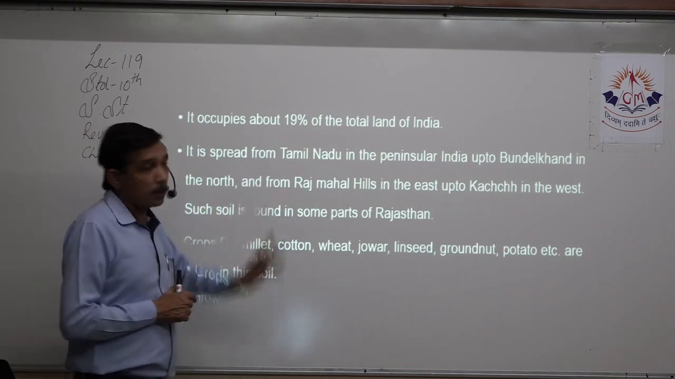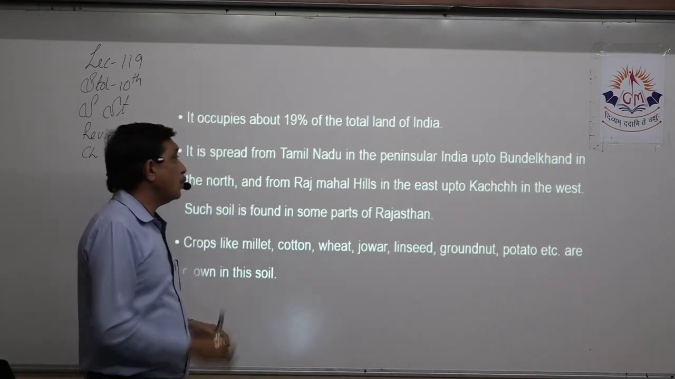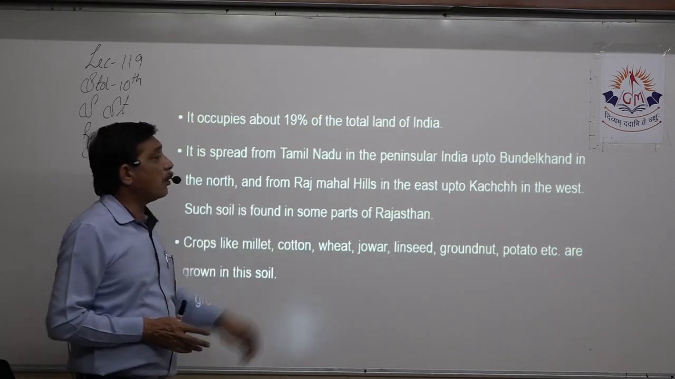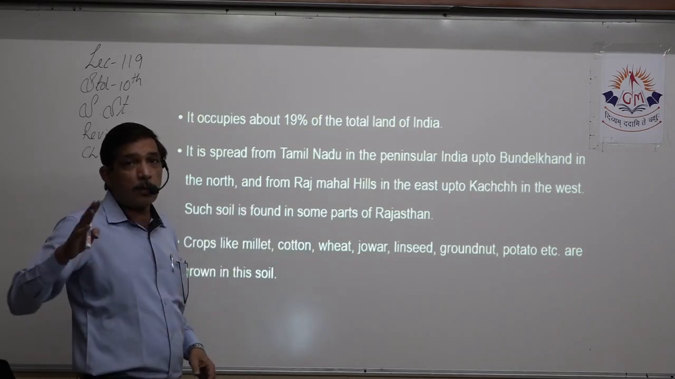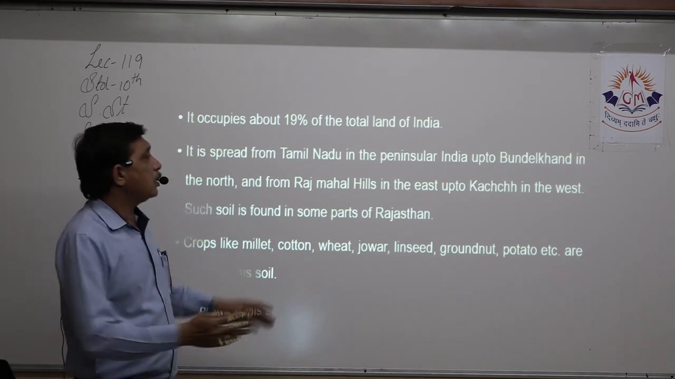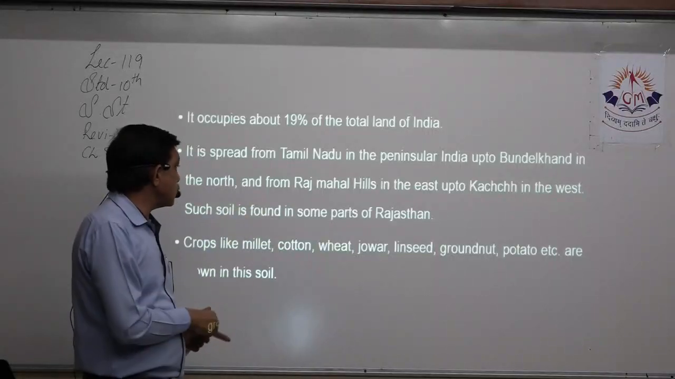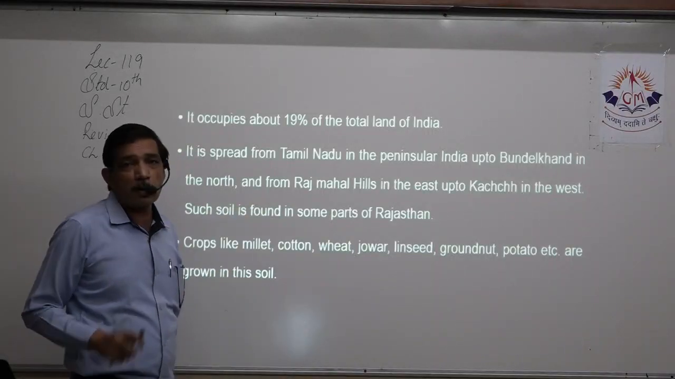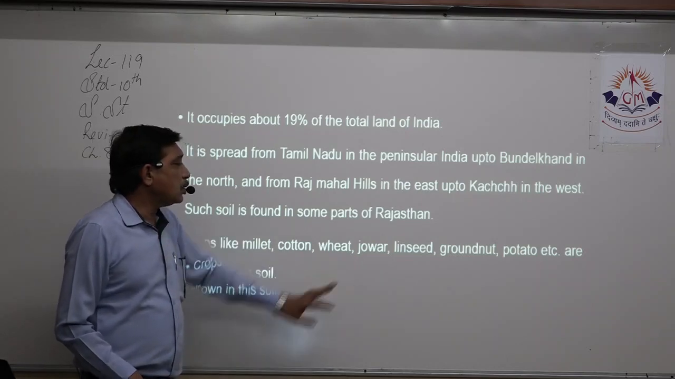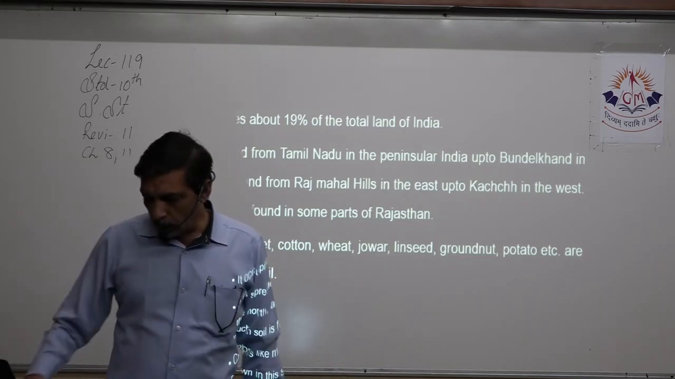It is spread from Tamil Nadu in the peninsular area to Bundelkhand, that is approximately the Jhansi area, in the north, and from the Rajmahal Hills in the east. Rajmahal is near Bangladesh. So from there it is spread up to Kutch in the west. Quite a lot of parts, in small bits and chunks, it's available. Such soil is found in some parts of Rajasthan also. Which crops can grow? Millet, cotton, wheat, jowar, linseed, groundnut, potato. These are the crops that you can take from this soil.